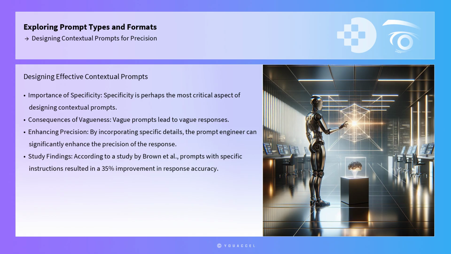Specificity is perhaps the most critical aspect of designing contextual prompts. Vague prompts lead to vague responses. By incorporating specific details, such as names, dates, and particular actions, the prompt engineer can significantly enhance the precision of the response. According to a study by Brown et al., prompts that include specific instructions and examples resulted in a 35% improvement in response accuracy compared to general prompts.